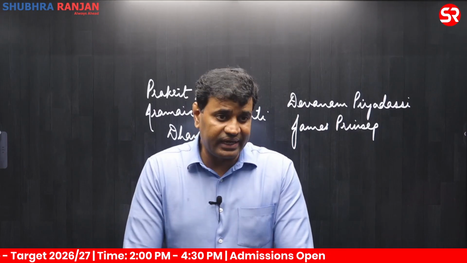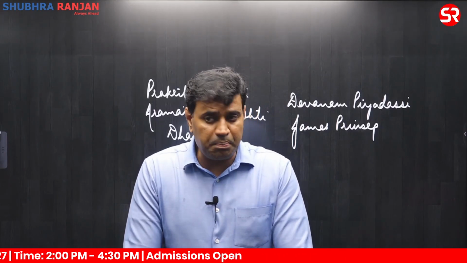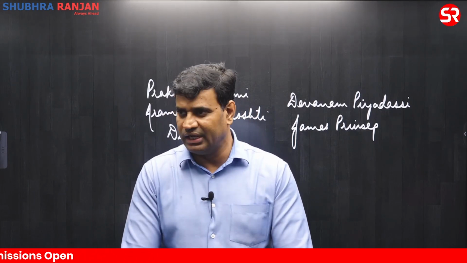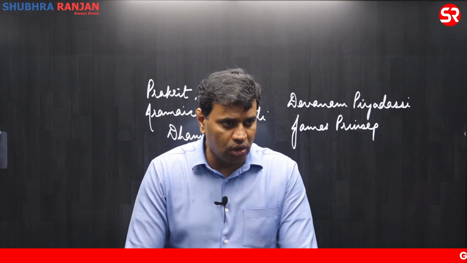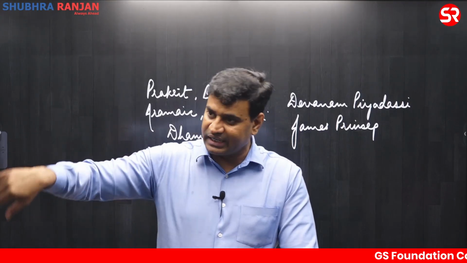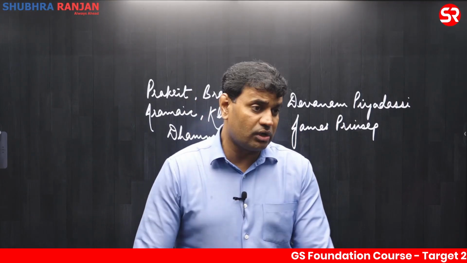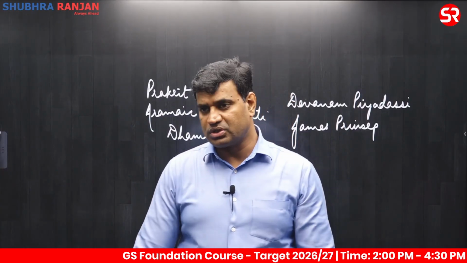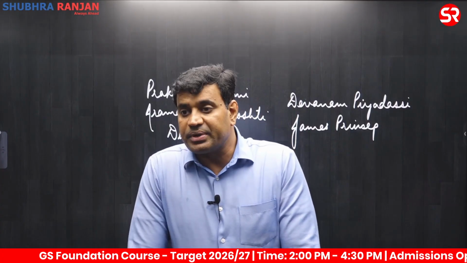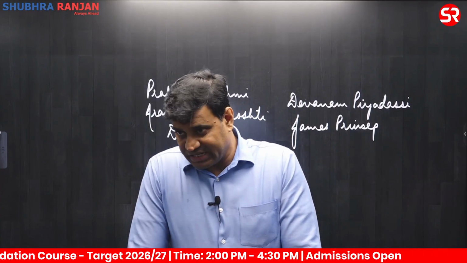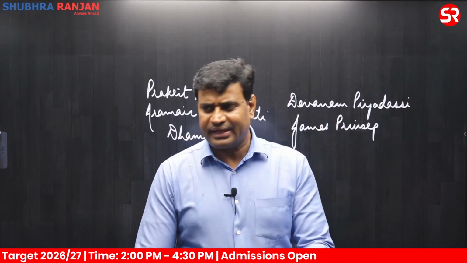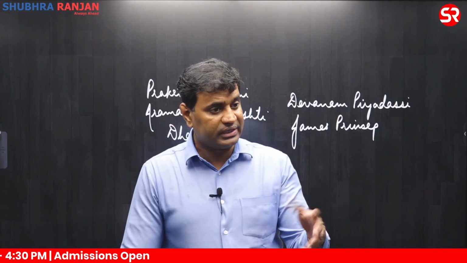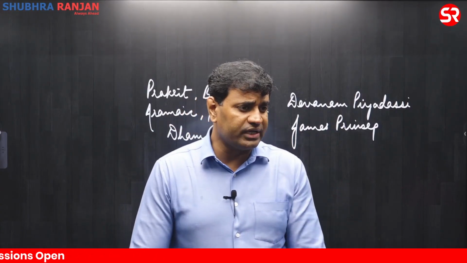In fact, if you see ancient India, the most powerful military ruler was Samudragupta, not even Ashok. Samudragupta expanded his control throughout the Indian territory. This is clearly mentioned in a rock inscription, a biographical account of Samudragupta known as Prayag Prashasti, which was written by Harisena. Very important work. It mentions the achievements of Samudragupta. He was very powerful. In fact, he was given the title of Napoleon of India.